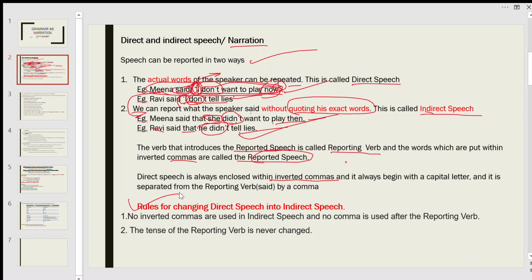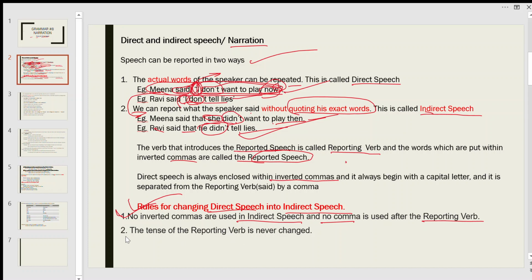So there are some rules to convert direct speech into indirect speech. Now we discuss these rules. First rule is no inverted commas are used in indirect speech, and no comma is used after the reporting verb. We have already seen that when you convert direct into indirect, these inverted commas disappear and this comma also disappears.